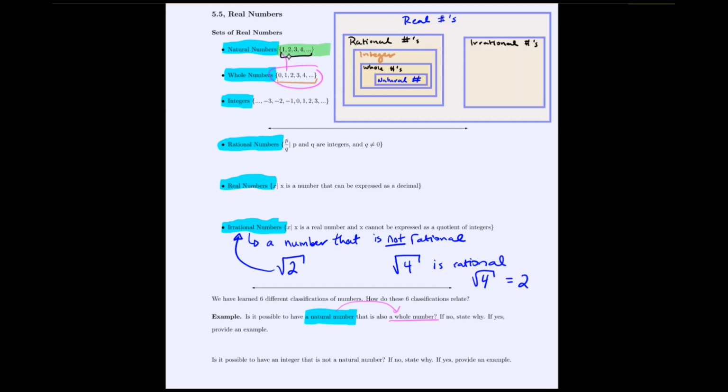And I would say yes, every natural number is a whole number. It's just that not every whole number is a natural number. For instance, we see that 0 is a whole number, but not a natural number. But in this case, it is true that every natural number is a whole number. So we could say yes, and our example is maybe 1 is a natural number and a whole number.